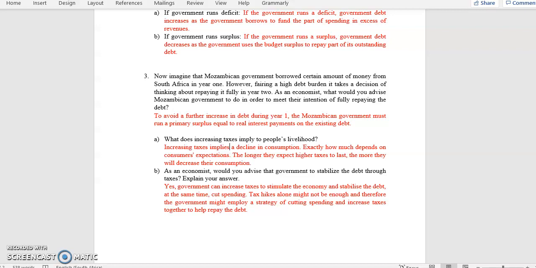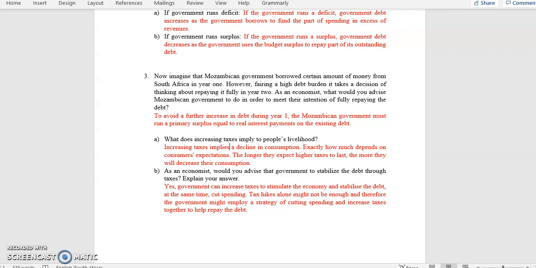Okay. Question 3a. What does increasing taxes imply to people's livelihood? There are many ways that a government can fund themselves, right? And one of them is increasing taxes. So increasing taxes implies that there will be a decrease in consumption, because when taxes are high, people tend to decrease their consumption, right?